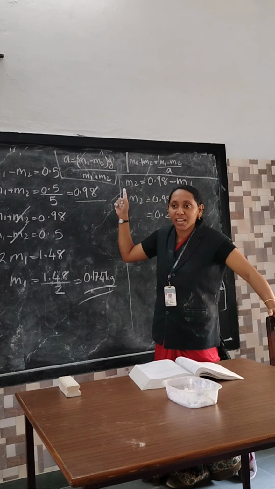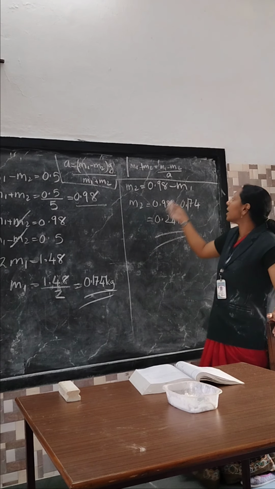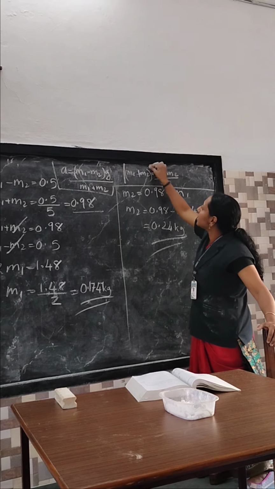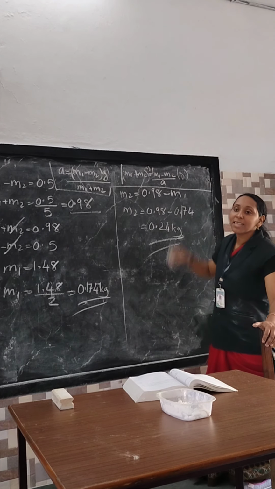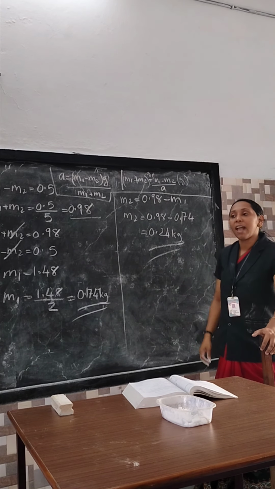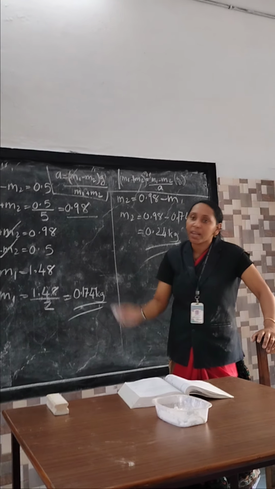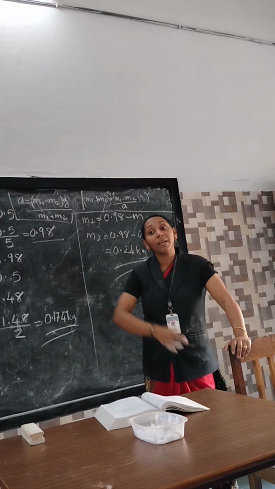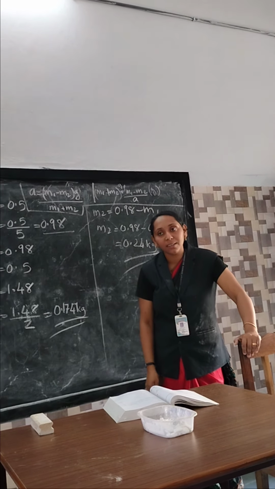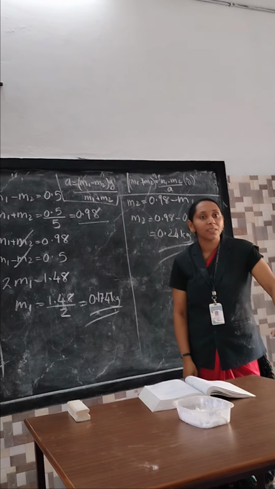Where is the value of g? That is your doubt. G is always here. The value of g, acceleration due to gravity, is everywhere: inside the earth, on the surface of the earth, above the earth's surface, beyond the environment. G value is present. That's the reason. Are we clear?